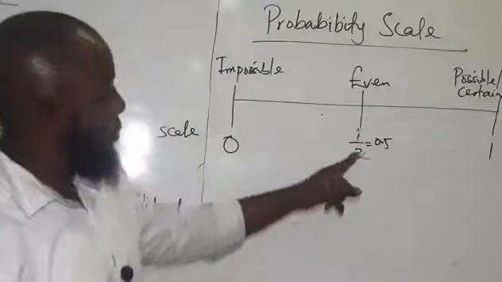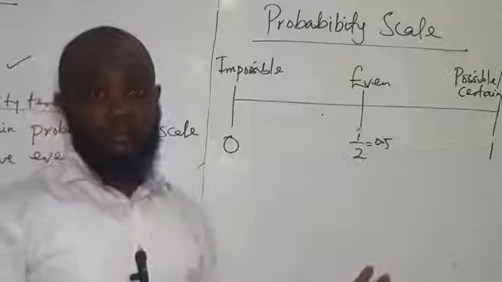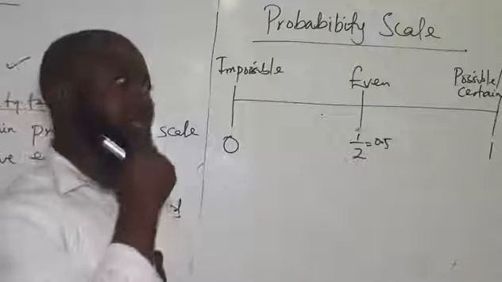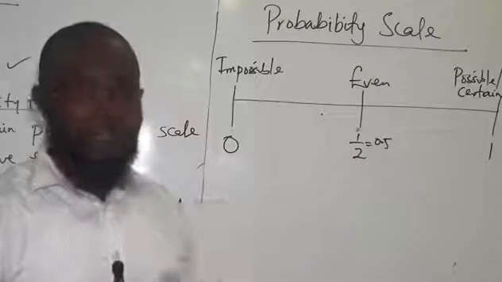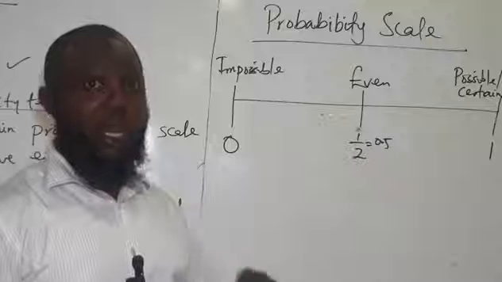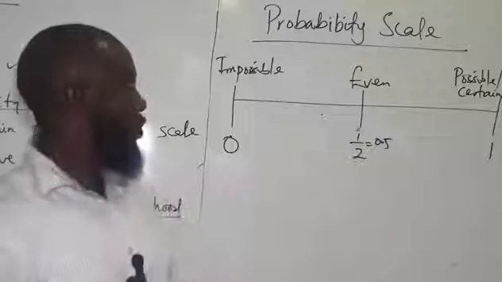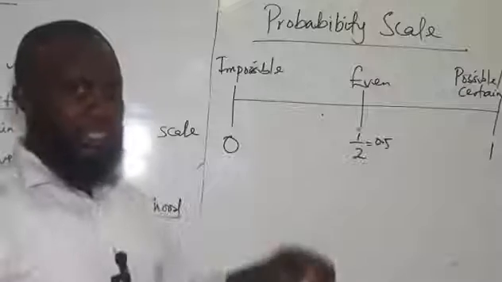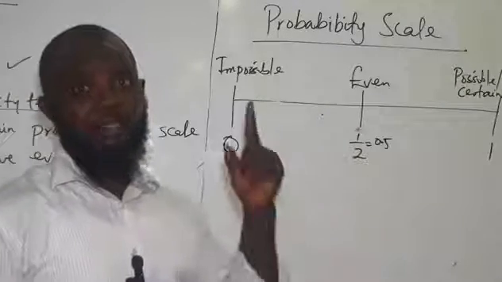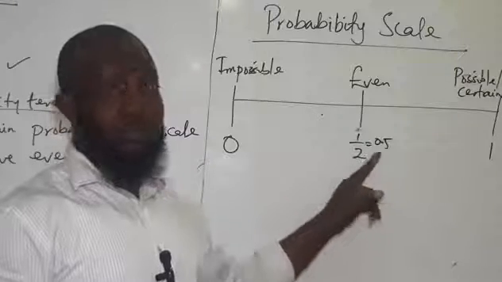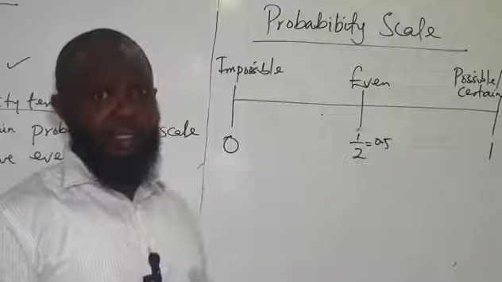That is 0.5 or half. Hope I'm making sense. So let's say for instance, of tossing a coin. Now, a coin is that you have a head or you have a tail. You can't have both at the same time, right? So the probability of getting a head from tossing a coin is what? Even, because it is half. It has a 50% chance of happening, which is 1/2 or 0.5. I hope I'm making sense.